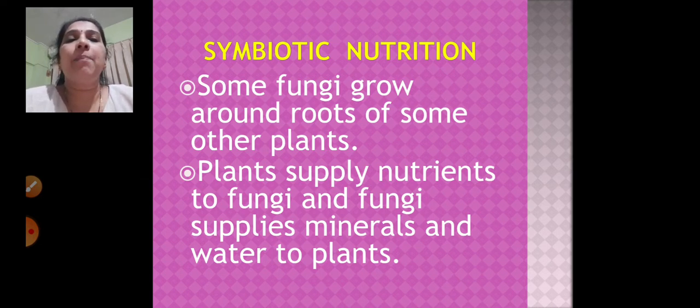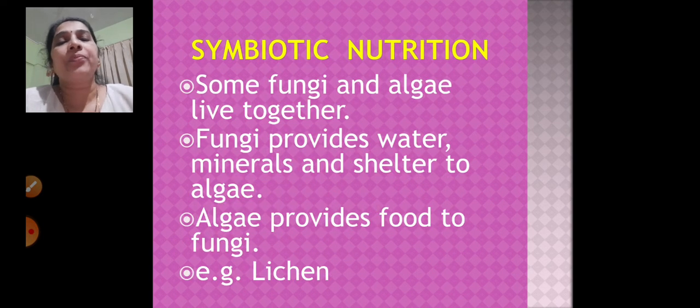So what happens? The plant supplies nutrients to the fungi, and the fungi in turn supply minerals and water to the plants. So also another example is about the fungi and algae. So what happens? Fungi provide water and minerals and shelter to algae, and algae provide food to the fungi. So example is lichen.